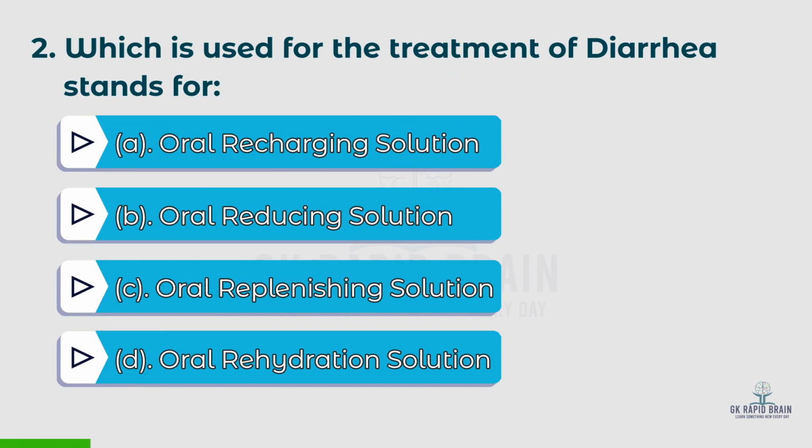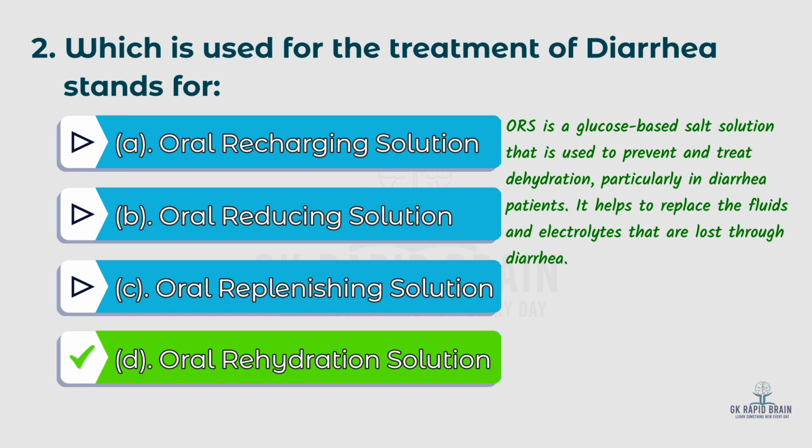Second question: which is used for the treatment of diarrhea? ORS stands for. Options: A. Oral recharging solution, B. Oral reducing solution, C. Oral replenishing solution, D. Oral rehydration solution. The answer is D. Oral rehydration solution. ORS is a glucose-based salt solution that is used to prevent and treat dehydration, particularly in diarrhea patients. It helps to replace the fluids and electrolytes that are lost through diarrhea.